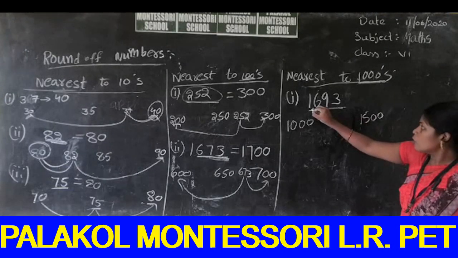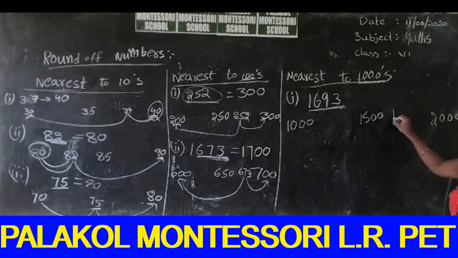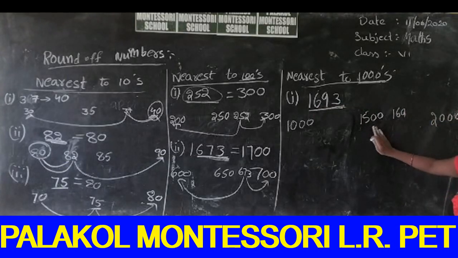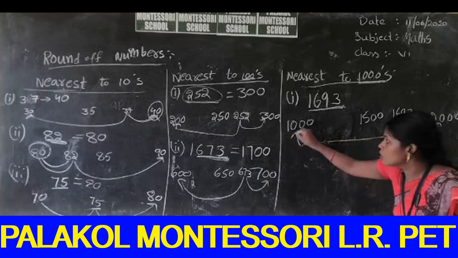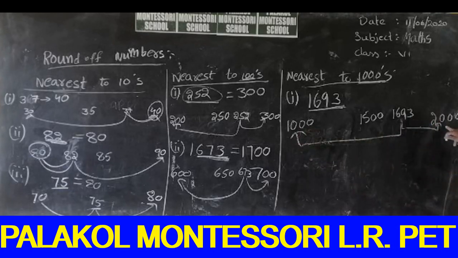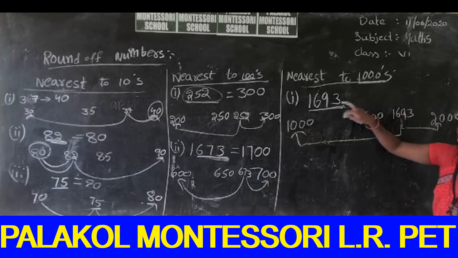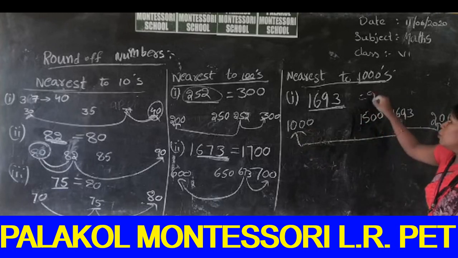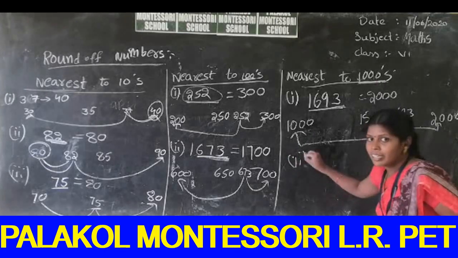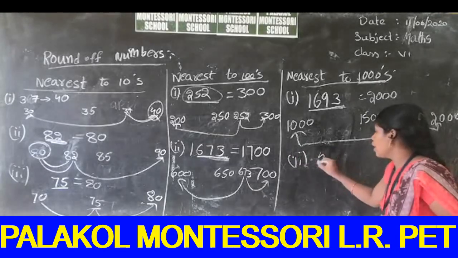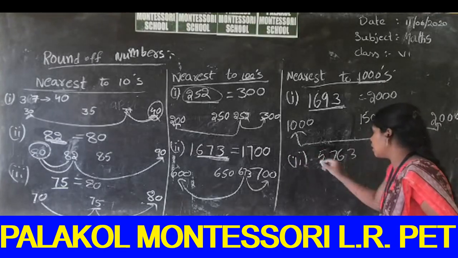So 1693 is in this position, that means after 1500. So 1693 is nearest to 2000 or nearest to 1000? It is nearest to 2000. So the round of this number is 2000. And the next number, 5763.